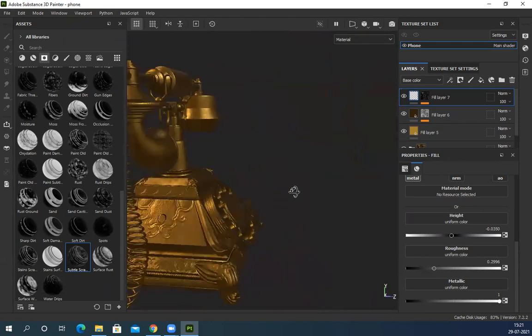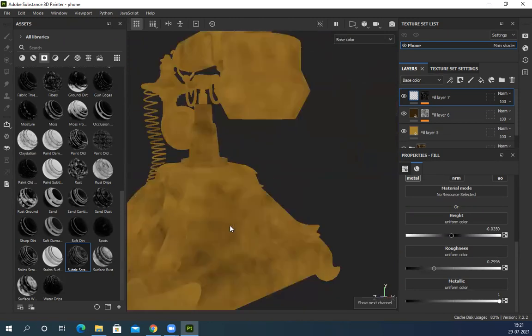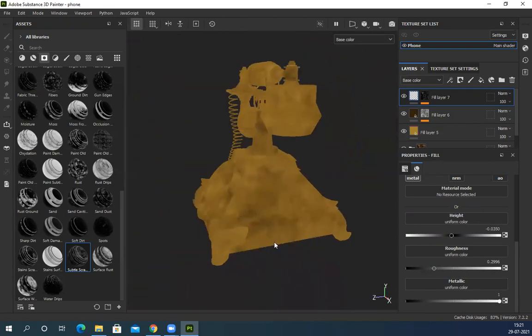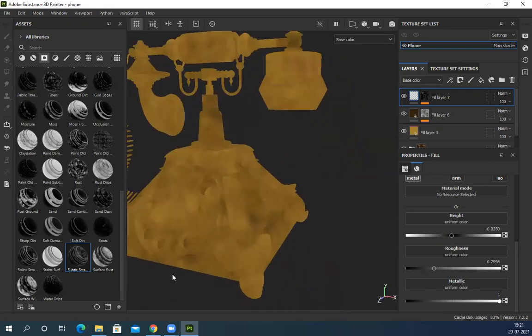So overall, the entire texture, if you see color, everywhere, everything is kind of similar, little bit of color variation. But logically, if there is a prop in our actual world and it's an old antique, it will have a lot of dirt, especially all the hidden areas, corners and crevices, all those areas, it will have dirt.